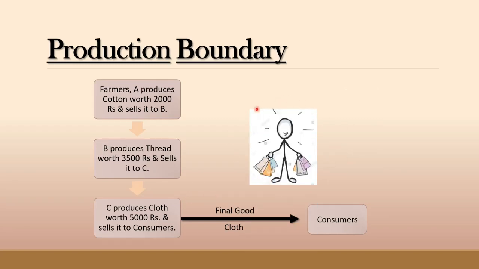Now cloth is the final good which is sold to the consumer.